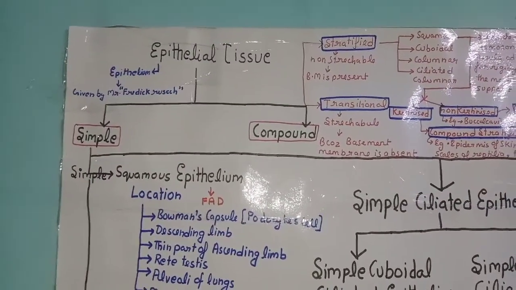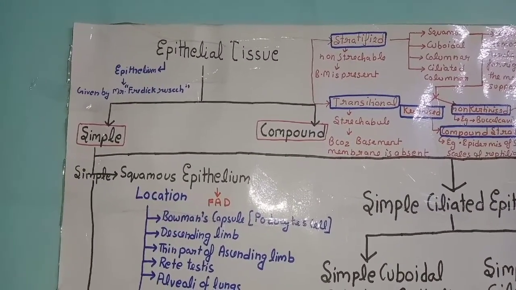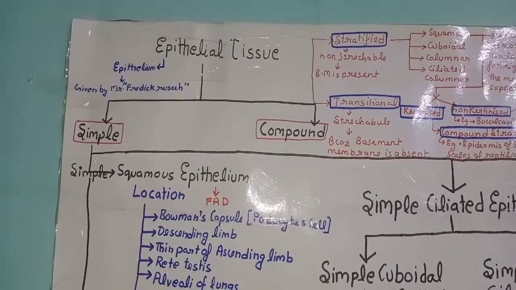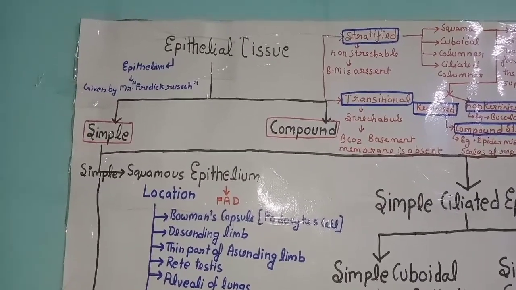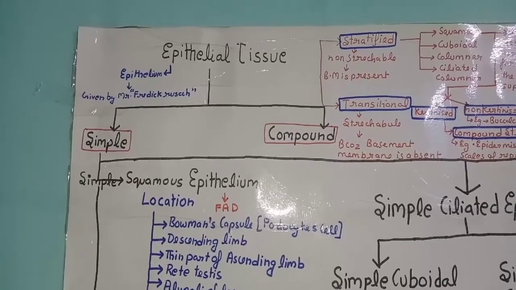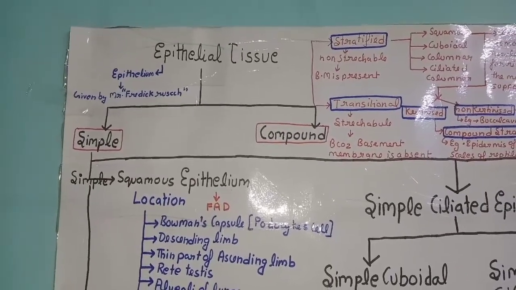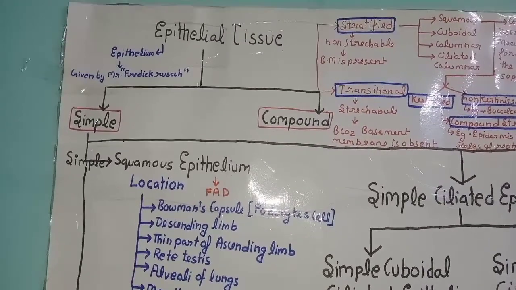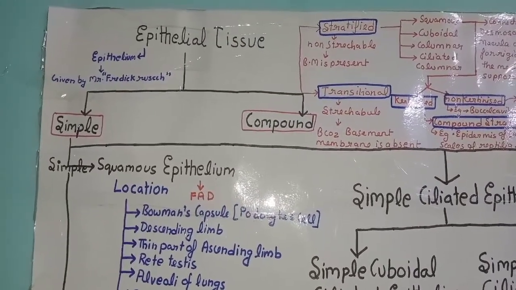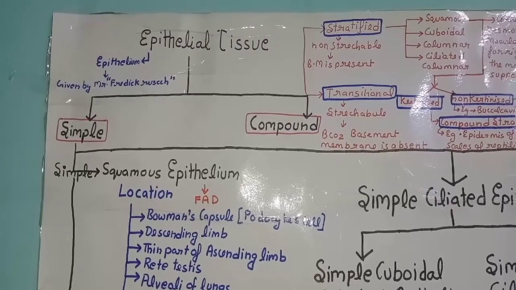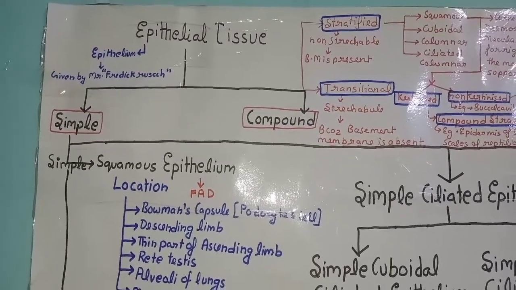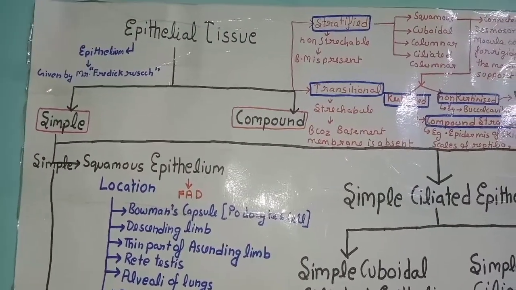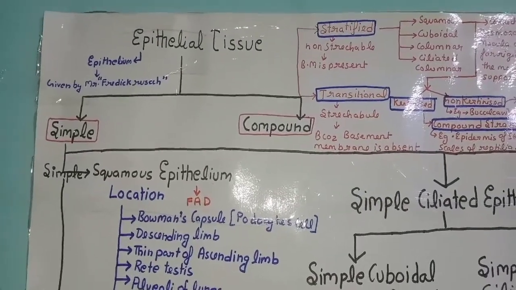In this video I'm going to discuss epithelial tissue and its classification. Starting with epithelial tissue, the tissue which grows upon another tissue is called epithelial tissue. It is also called epithelium. The word epithelium was proposed by Friedrich Ruysch. It makes the covering of external surfaces and the lining of internal surfaces, and also provides protection to the underlying connective tissue.